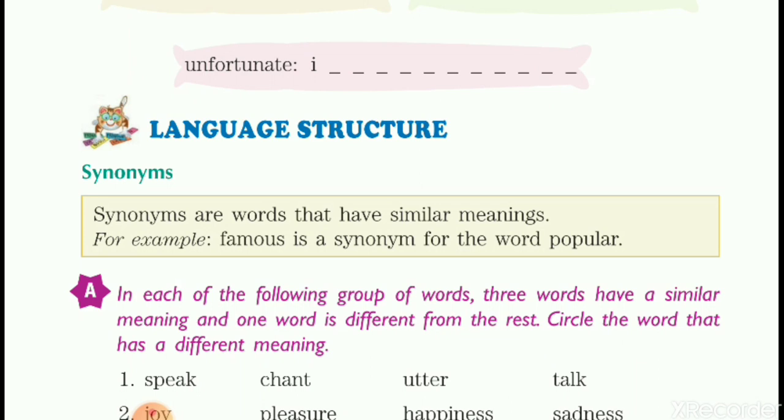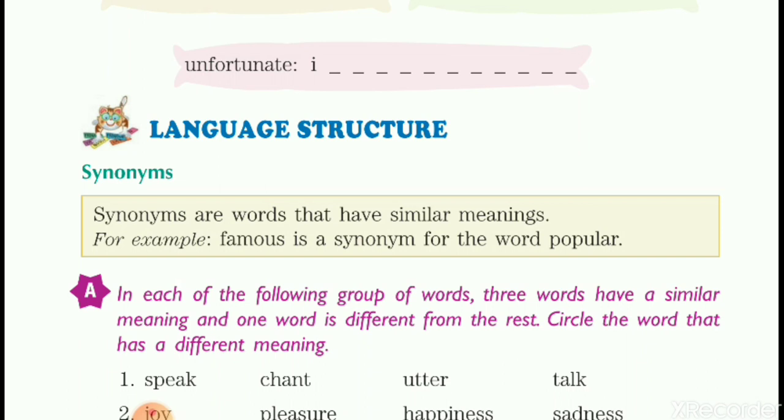Now, the fifth word is witty. Witty means to have the intelligence and understanding to make the right decision or take the right action, as Birbal was a witty courtier in Emperor Akbar's court, isn't it? So my sentence is, he is by nature a joker and a witty man.